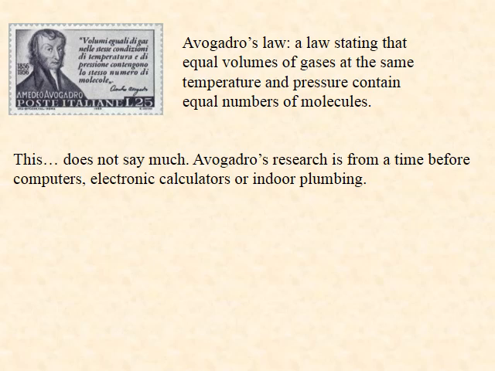It was Amadeo Avogadro who first proposed and provided proof that matter is made of discrete entities. This idea was very advanced and radical for its time. This was a time without the technology we all take for granted, advanced technology such as calculators and indoor plumbing. Some in the scientific community even called the idea crazy.